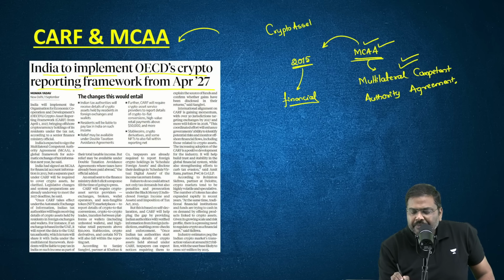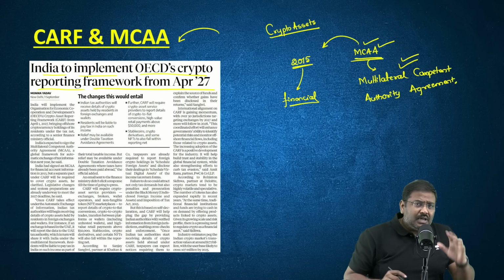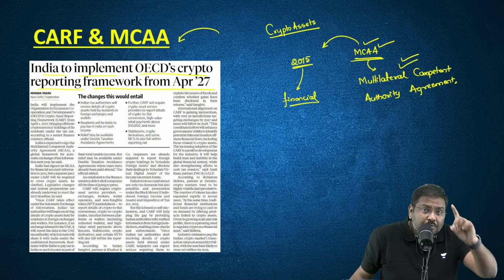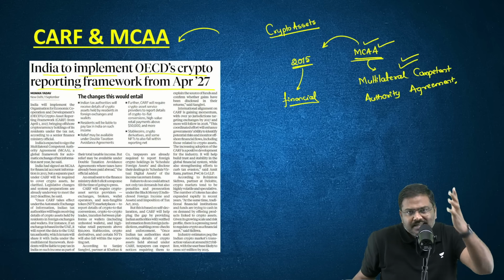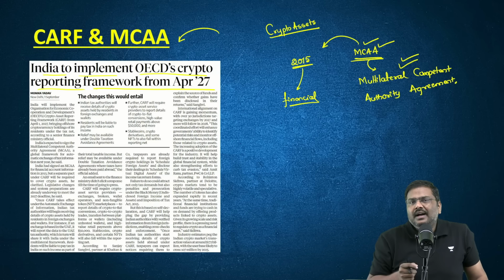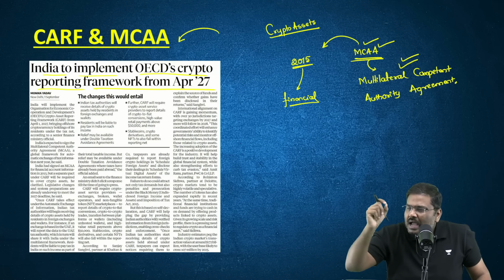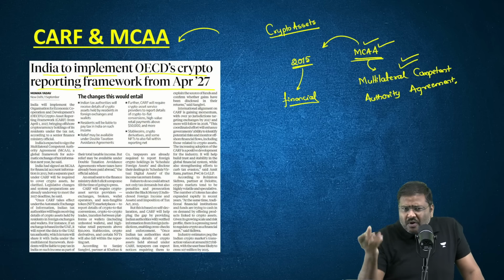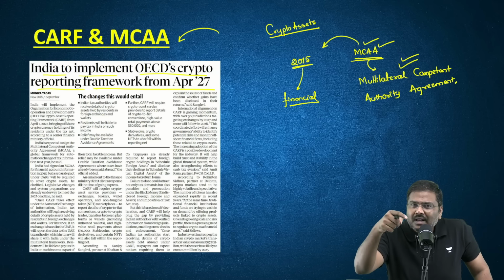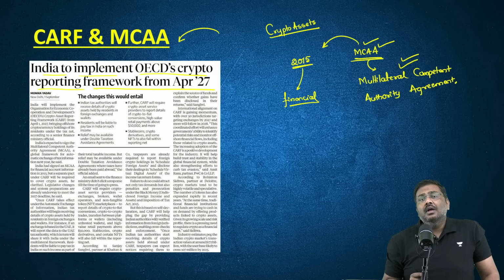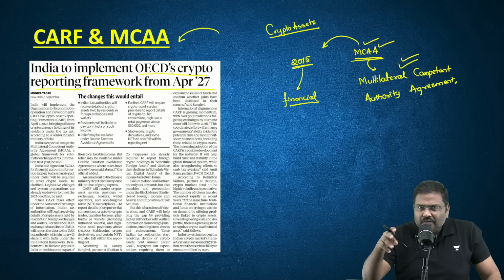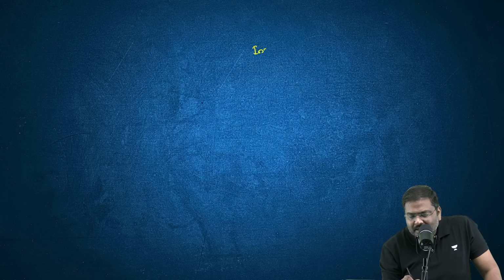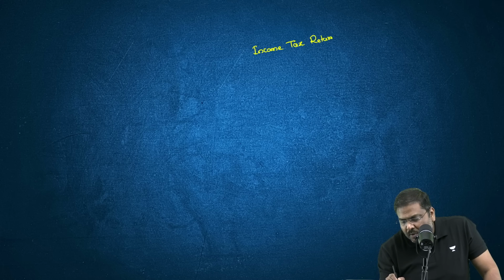All of you are able to understand? What if I've invested outside India, but not in any other asset, but in crypto assets or virtual digital assets? So there is always a danger that I might have invested, I'm generating certain income, I'm earning profits, but I'm not reporting that particular information to the government of India. And as such, please understand, any kind of these investments that you do outside India, you are supposed to report. Sir, where am I supposed to report? Whenever you file your income tax returns. Whenever you file your income tax returns, you are supposed to report all of this, right?